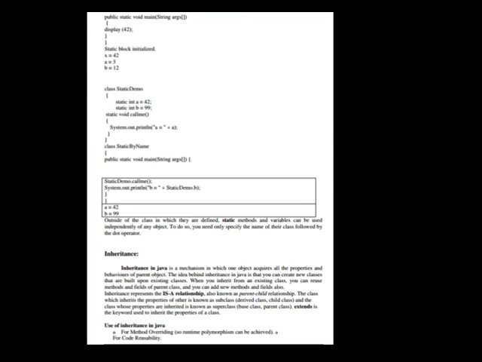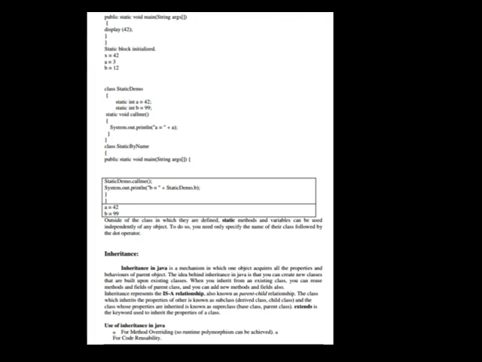Now let us see inheritance. Inheritance in Java is a mechanism in which one object acquires all the properties and behaviors of a parent object. The idea behind inheritance in Java is that you can create new classes that are built upon existing classes. When you inherit from an existing class, you can reuse methods and fields of the parent class, and you can add new methods and fields also.